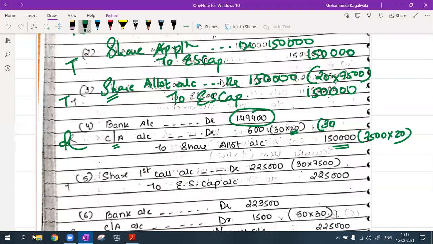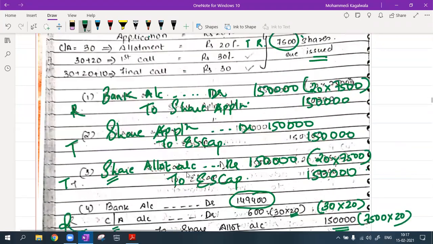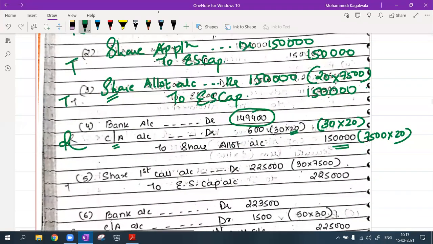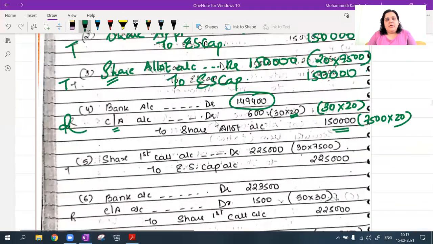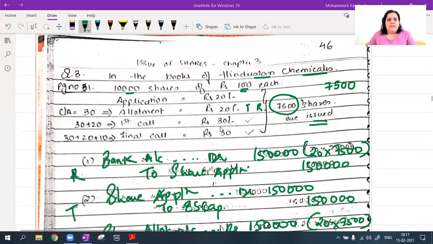Any doubts you all have until now? Okay. No, ma'am, move forward. Okay, fine. So now both the stages are over. Application stage is done, allotment stage is done.